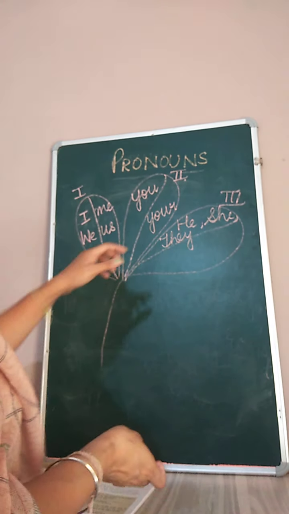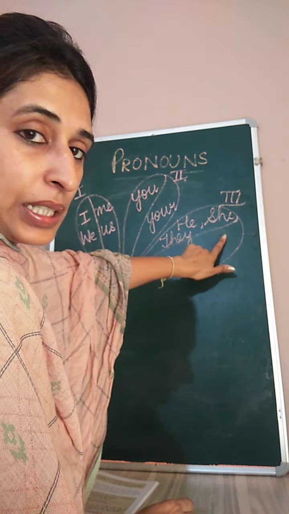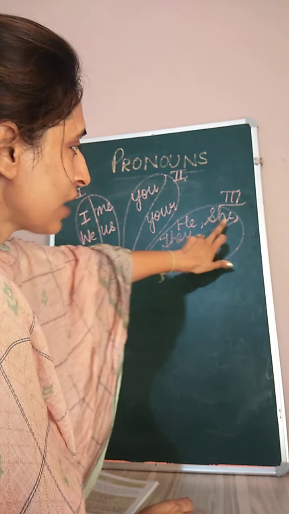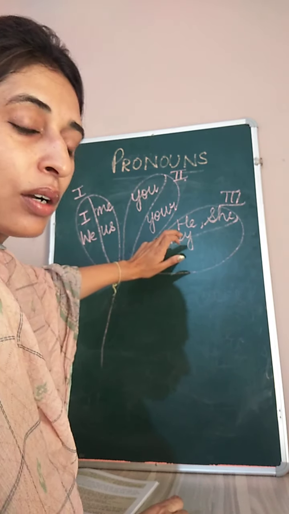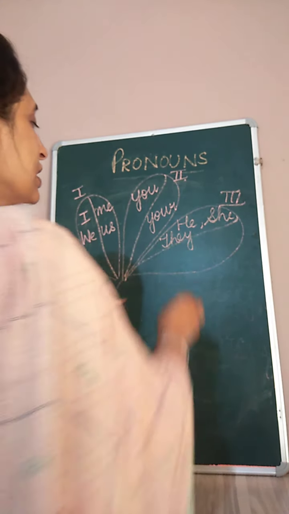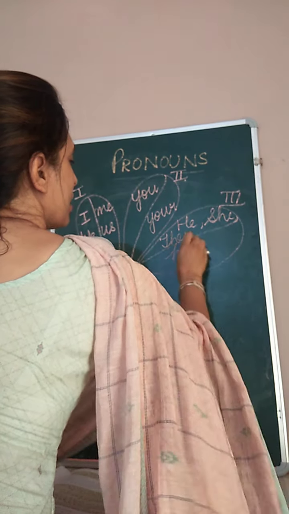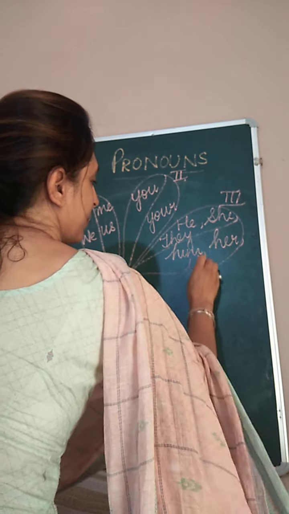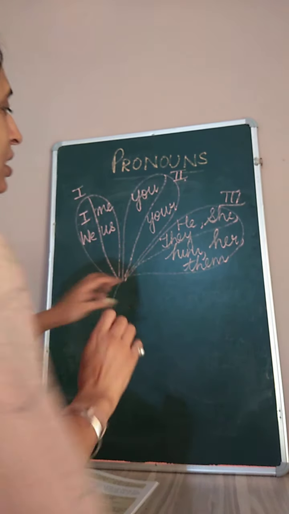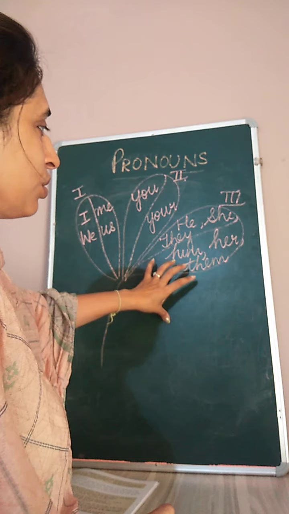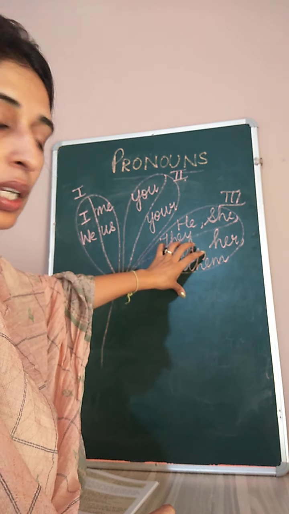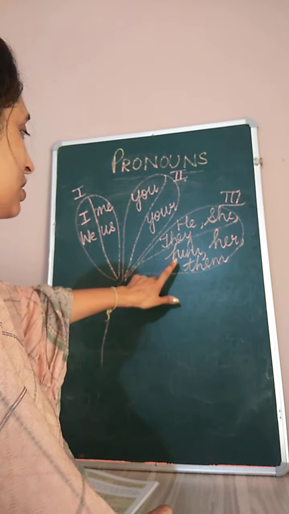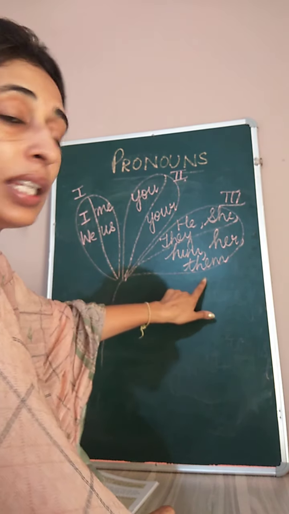Okay, so we have three pronouns in third person. In the third petal, he, she, they. Okay, he and she for a single person, they for plurals. Okay, so he will change into him, she will change into her, and they will change into them. So this is the heaviest petal over here. So in this we have 6 pronouns. Clear? He, she, they. Further in the second part of the sentence, they get changed into him, her and them.